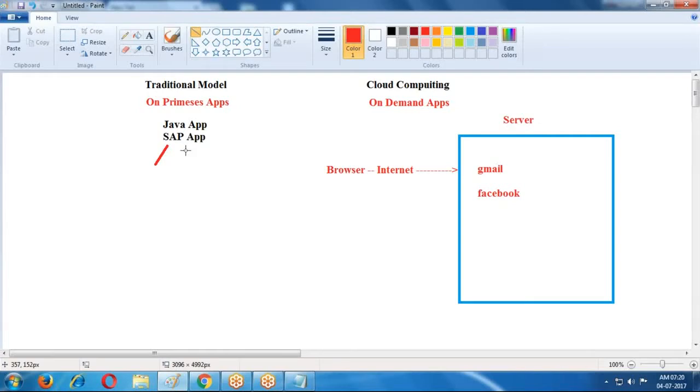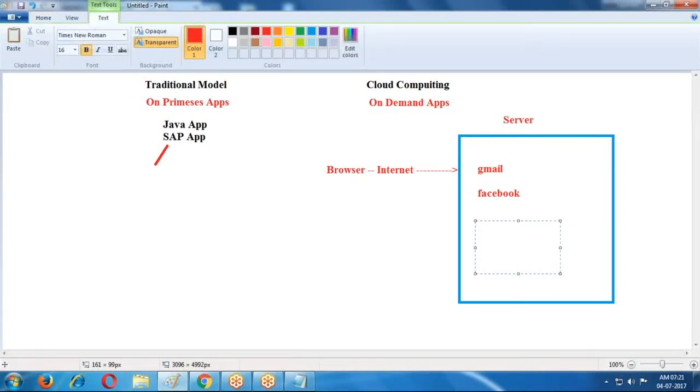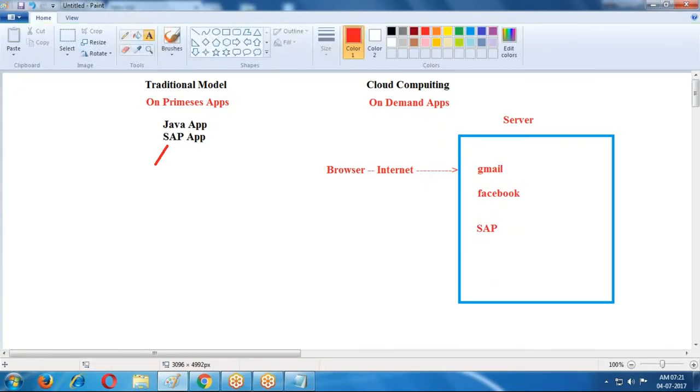Only one user, because the software is installed on your machine only. But if the same SAP is installed on the server side, how many users can access it? Just like Gmail, we can access this application.